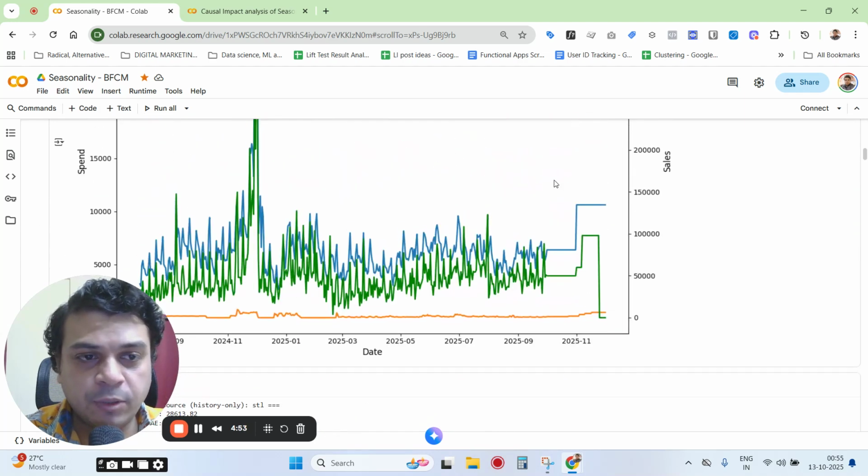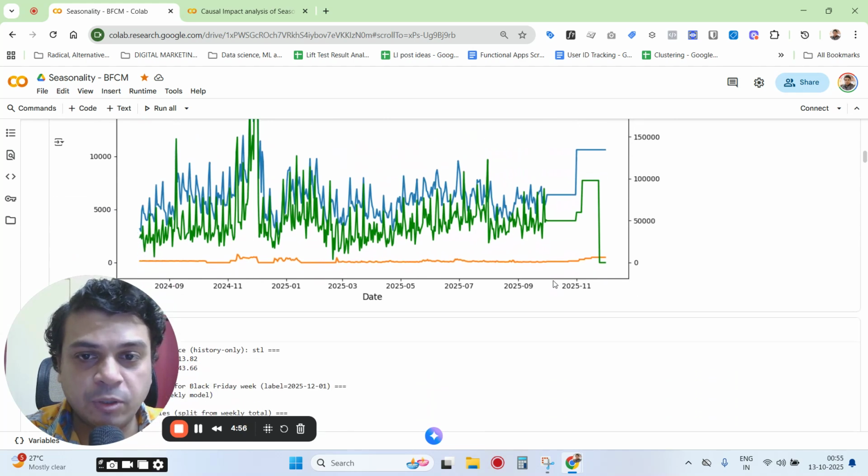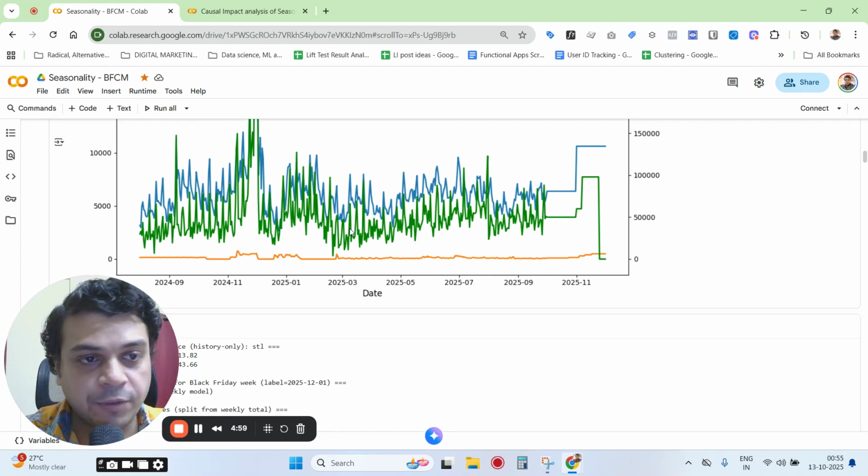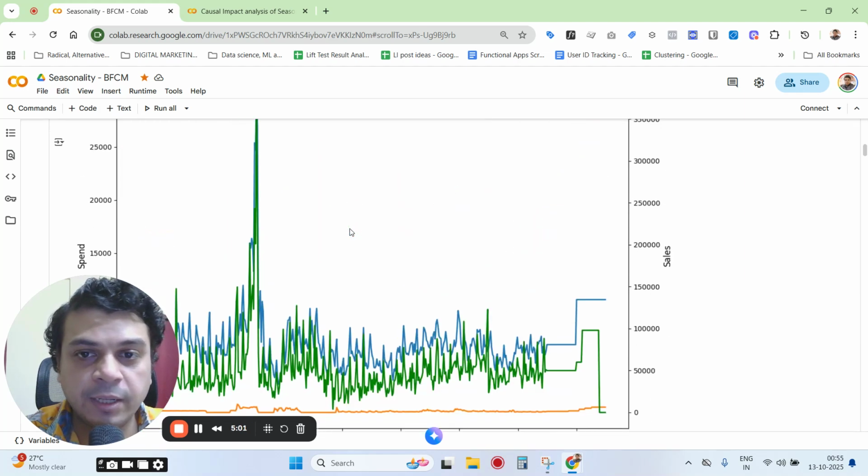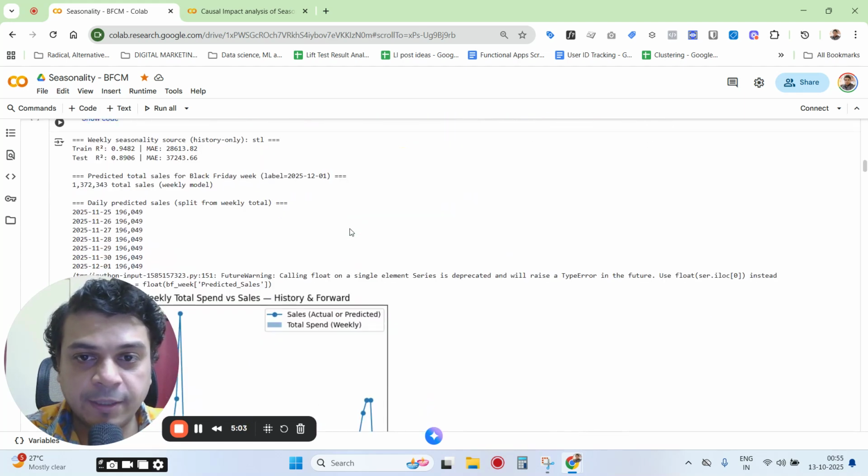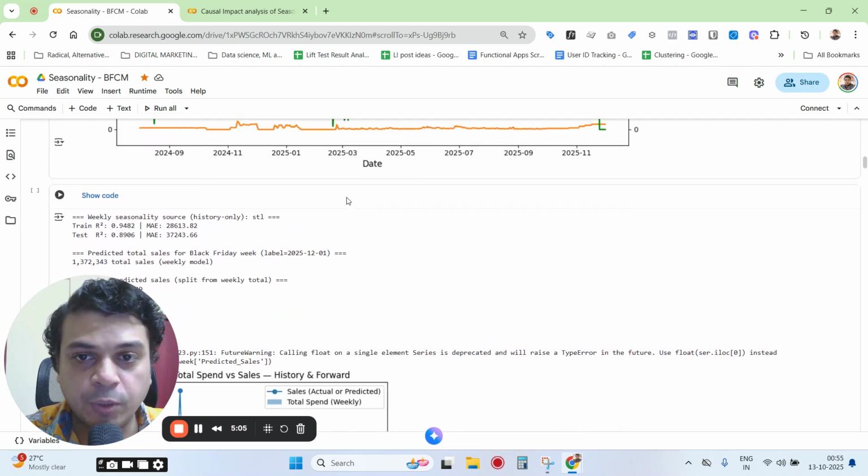But by the way, just to let you know, the spend levels are actually much lower on Facebook, as you can understand here from the graph itself. So that is the situation, and then we actually go on to do an analysis.